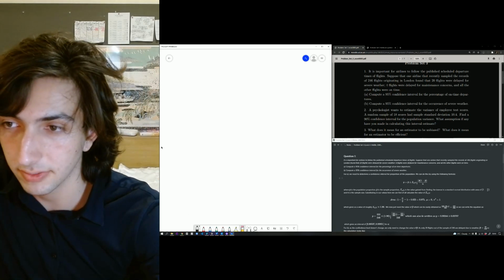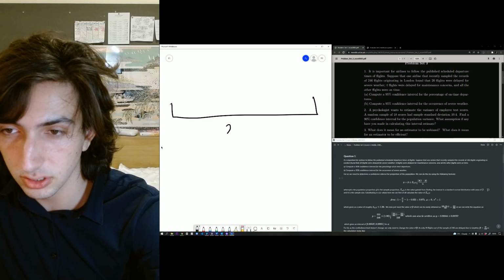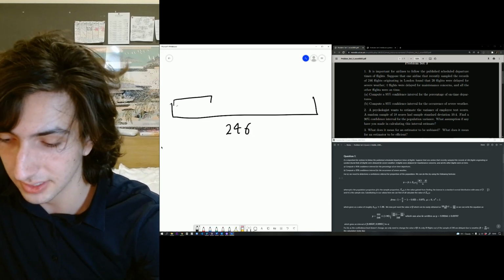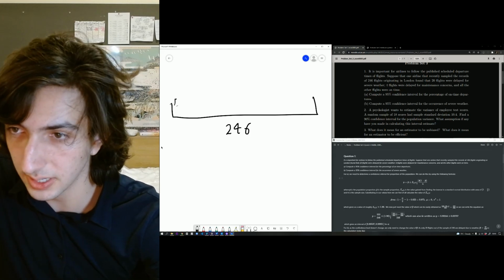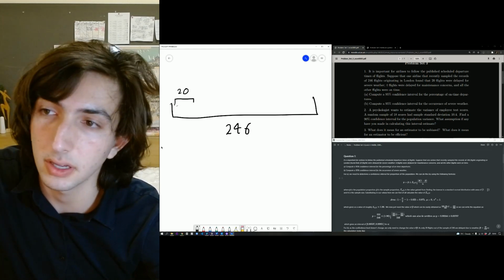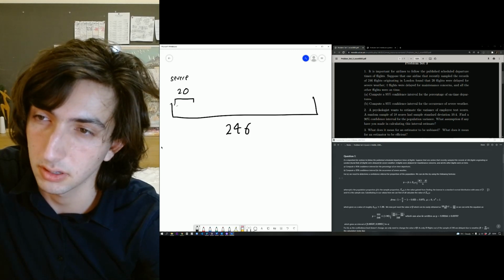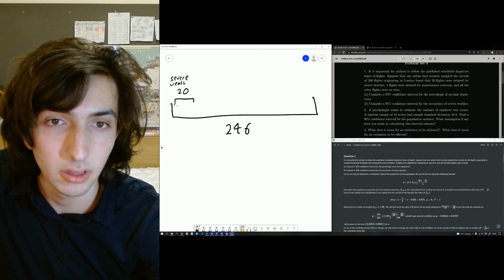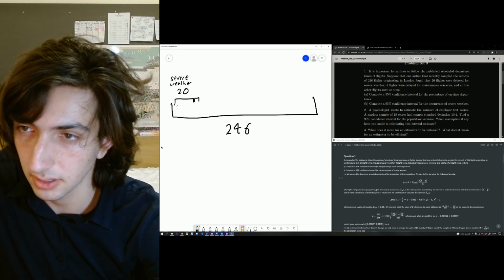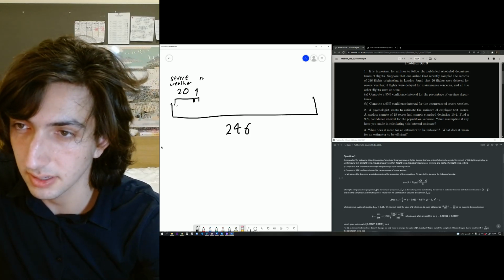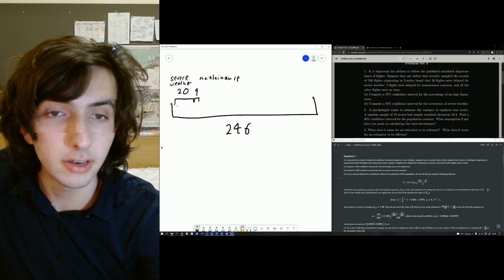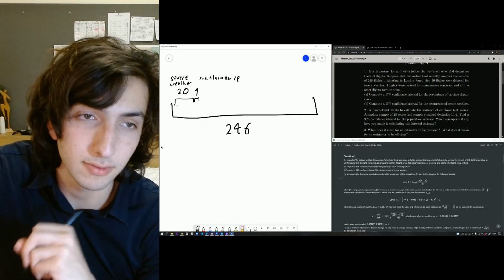Okay, so out of the 246, 20, something like that, get delayed for severe weather, and 4 were delayed for maintenance concerns. So 4 for maintenance. Compute a 95% confidence interval for the percentage of...